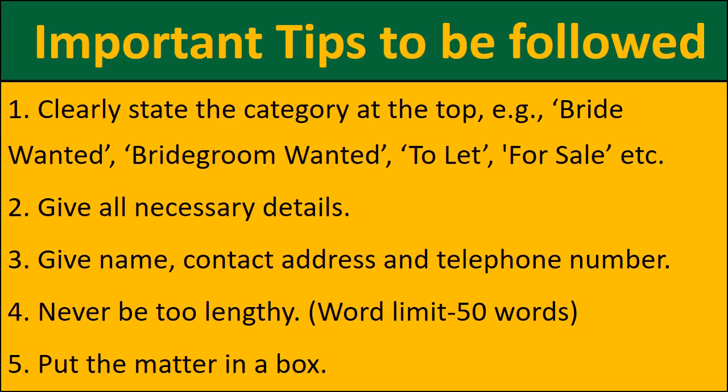Now students, here are some important tips which are to be followed while writing an advertisement. Point number 1, clearly state the category at the top. For example, bride wanted or bridegroom wanted. So under the category matrimonial, either we write an advertisement if we want a bride or if we are looking for a bridegroom.